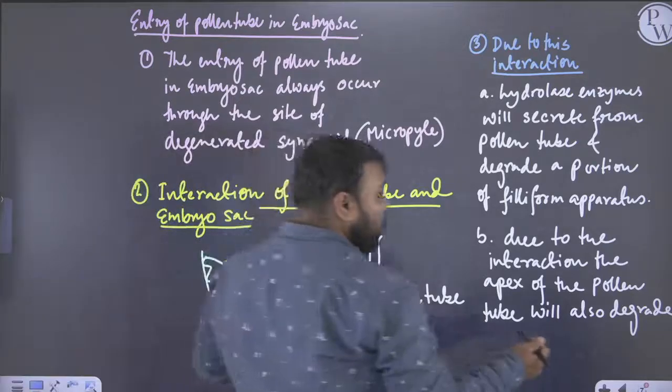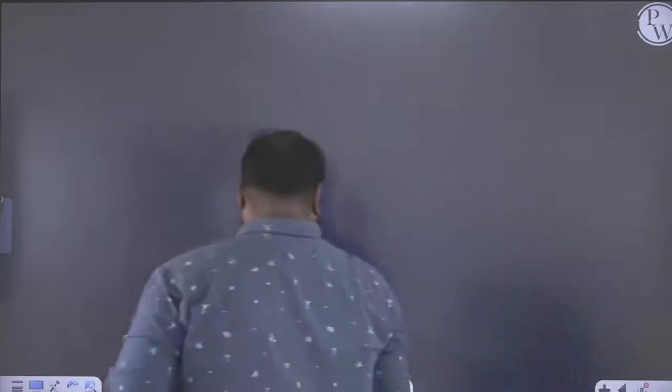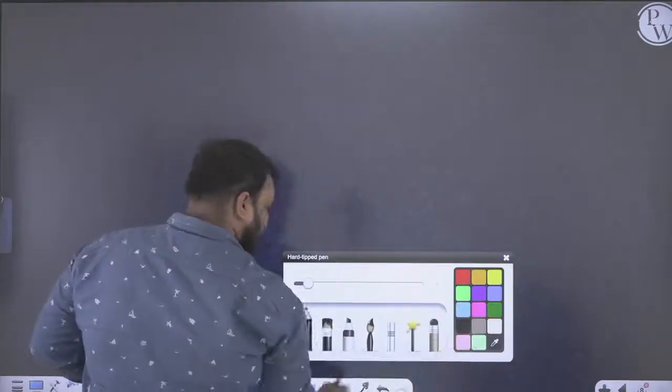Okay, so we will draw a last diagram for this topic where we see